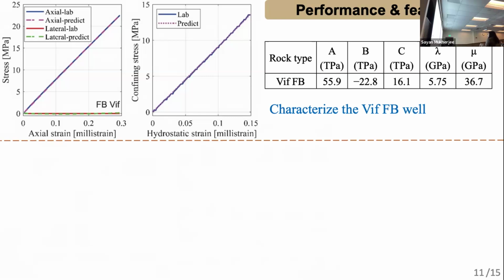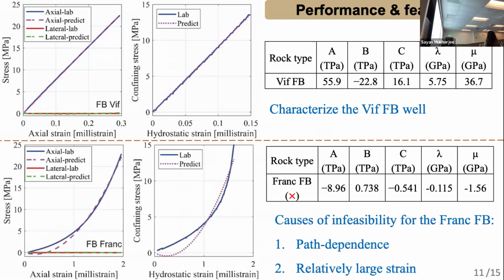And we could see that for the rock from the blue sandstone, it can characterize this rock pretty well. However, we could see that this scheme, or the theory model, fails very miserably for this other kind of rock. We think the reason for the infeasibility of the model is because the rock is actually path dependent, as I showed you with the large hysteresis loop, which violates the assumption of the elastic model. And secondly, this rock may undergo large strain, and we can see there is an order of magnitude difference between these 2 rocks. Because we use the Taylor expansion, it should be limited to small strain.